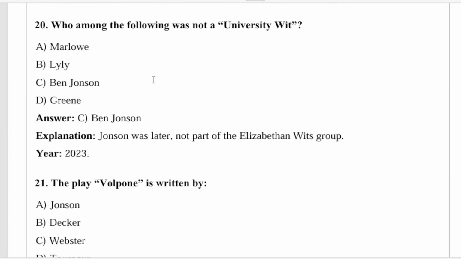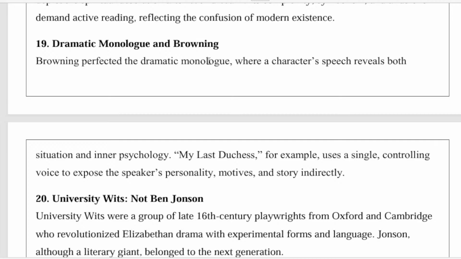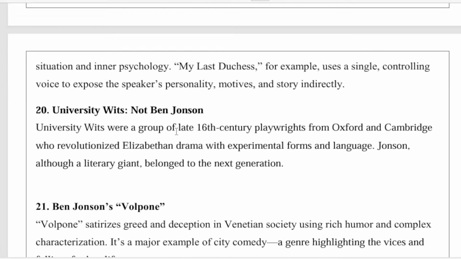So this was the 19th question. Next, 20th question. Who among the following was not a University Wit? So Ben Jonson was not from this group. Jonson was later, not a part of the Elizabethan University Wits group. This question appeared in the 2023 question paper. University Wits were a group of late 16th century playwrights from Oxford and Cambridge who revolutionized Elizabethan drama with experimental forms and language. Jonson, although a literary giant, belonged to the next generation.